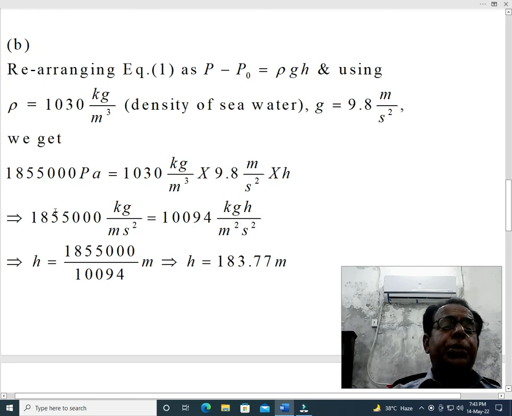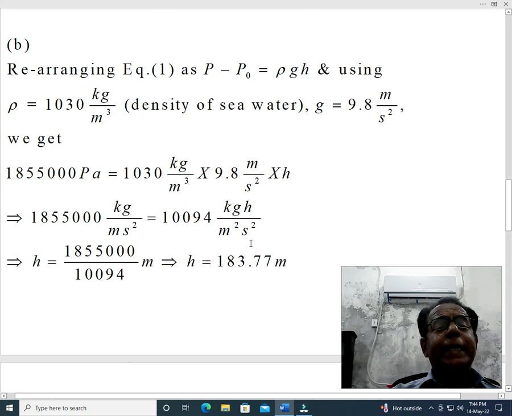This implies that h becomes equal to this quantity divided by this quantity into meter, because dear students, as a justifying step, we can say that dividing both sides by kilogram, kilogram is eliminated. Moreover, multiplying both sides by second square, it is eliminated.